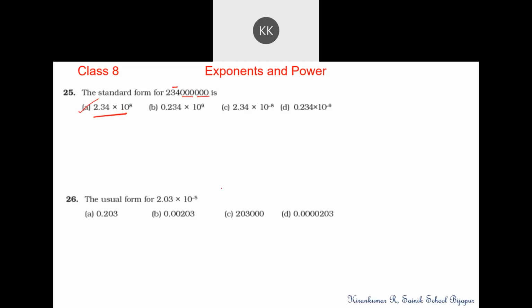Question 26. This is given in exponential form. We have to express it. Option D is correct. One digit and 4 zeros: one digit is there and 4 zeros, 1, 2, 3, 4. Correct. Very good.